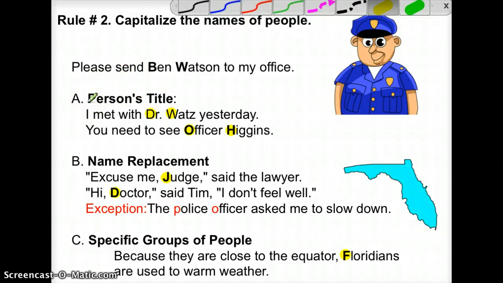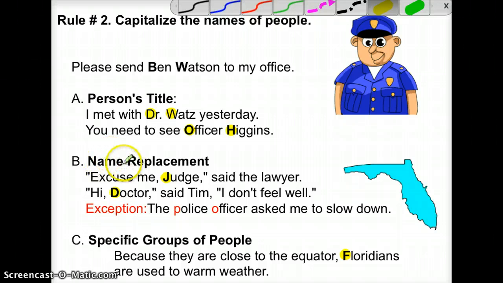Anytime you have a person's title for a specific person, you need to capitalize the first letter of that title as well as the name. So if you met with Dr. Watts yesterday, Dr. and Watts both need to start with a capital letter. Same thing as if you have to go see Officer Higgins. The O in officer and the H in Higgins gets capitalized.